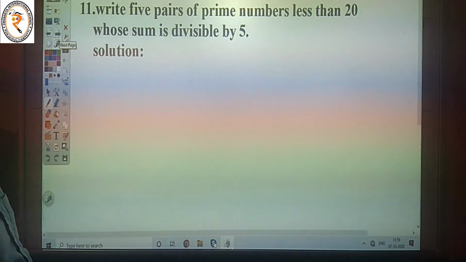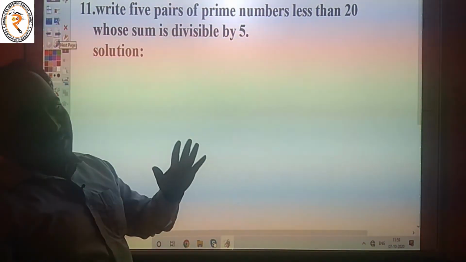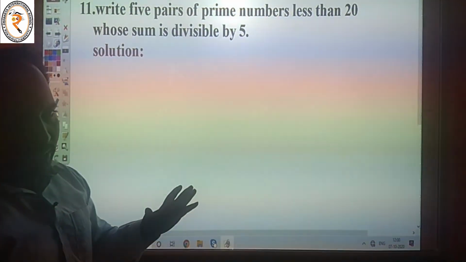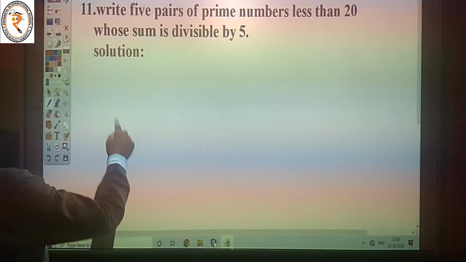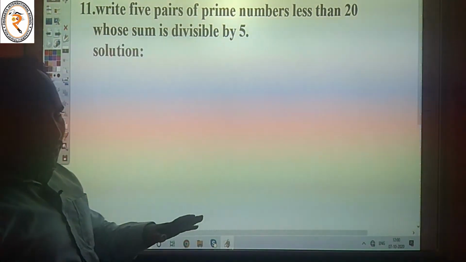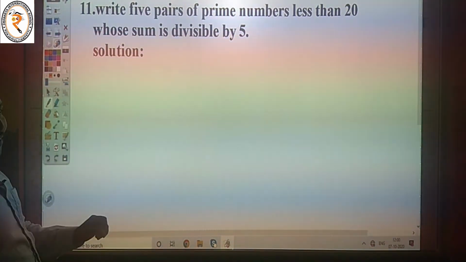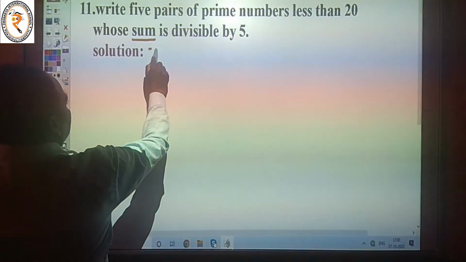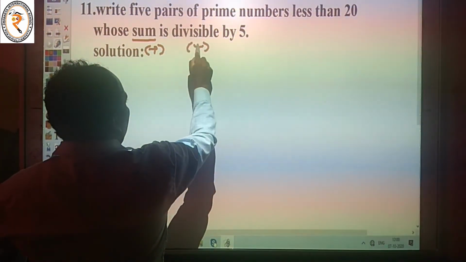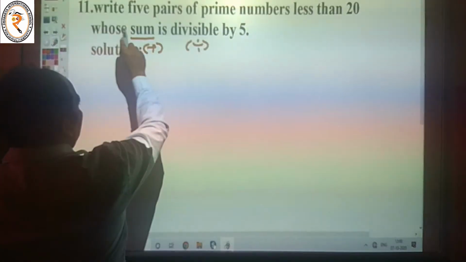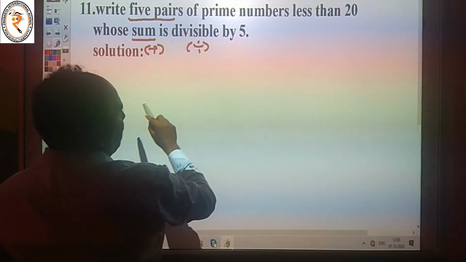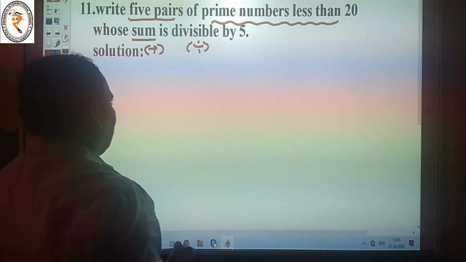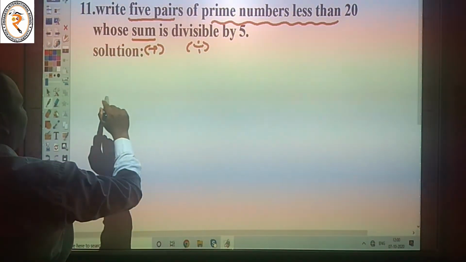11th one. Write 5 pairs of prime numbers less than 20 whose sum is divisible by 5. Prime means the number divisible by 1 and itself. The condition is whose sum is divisible by 5. Sum is plus, and we want to divide by 5. 5 pairs. The important condition is prime numbers less than 20.